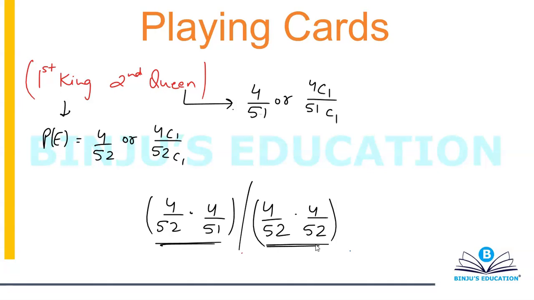If I would be asking this question that I'm picking two cards one after the other, what is the probability that one is king and the other is queen? Now in this case, when I say one is king and the other is queen, you need to remember that you have to take both the cases, guys. You have to take king queen as well as queen king, because here I am not specifying the order.